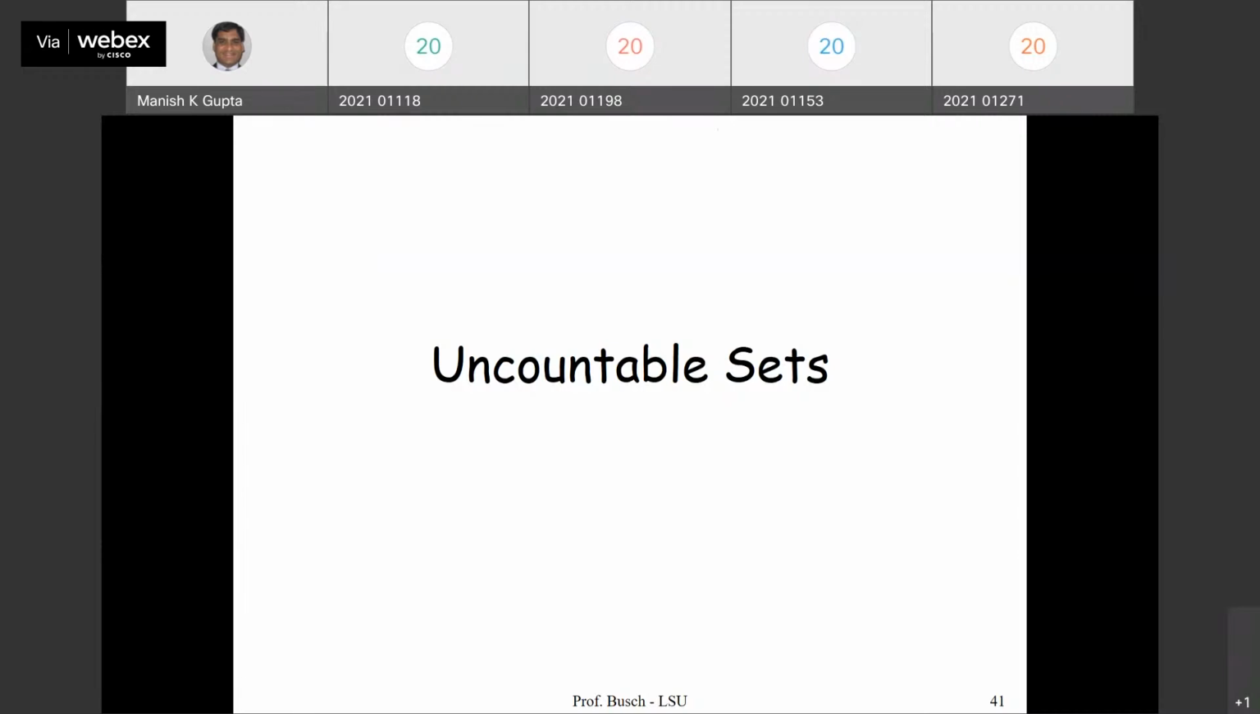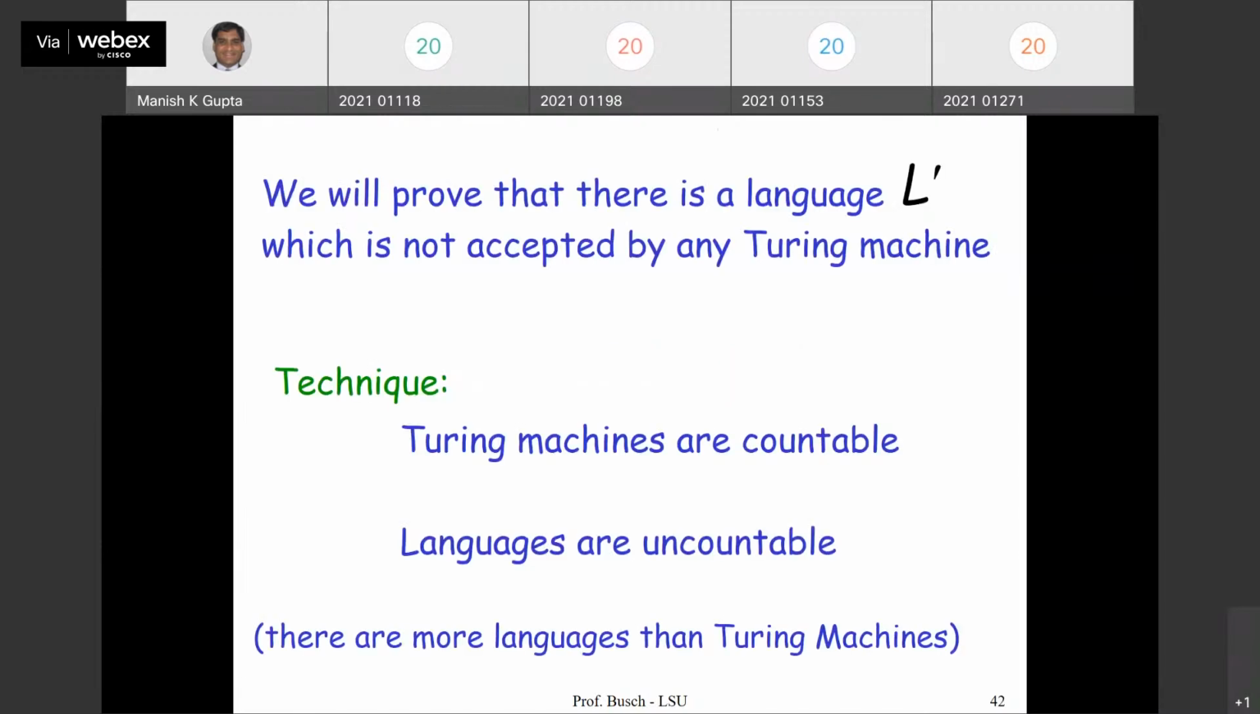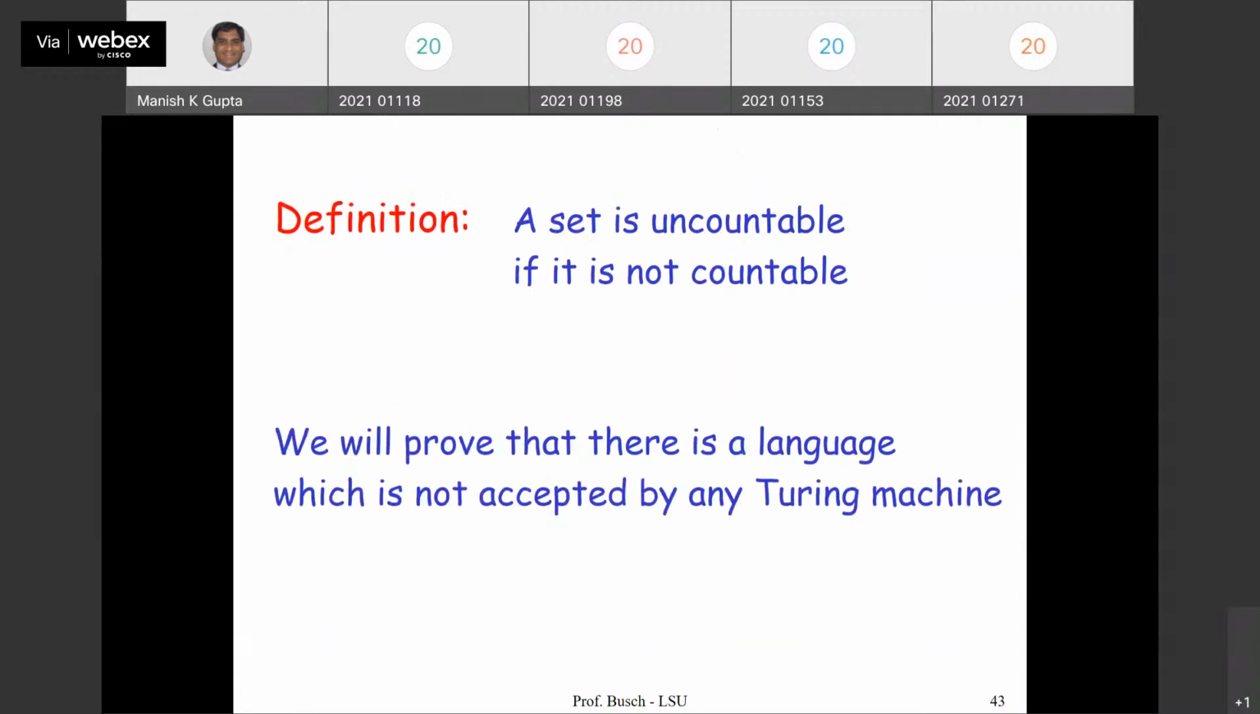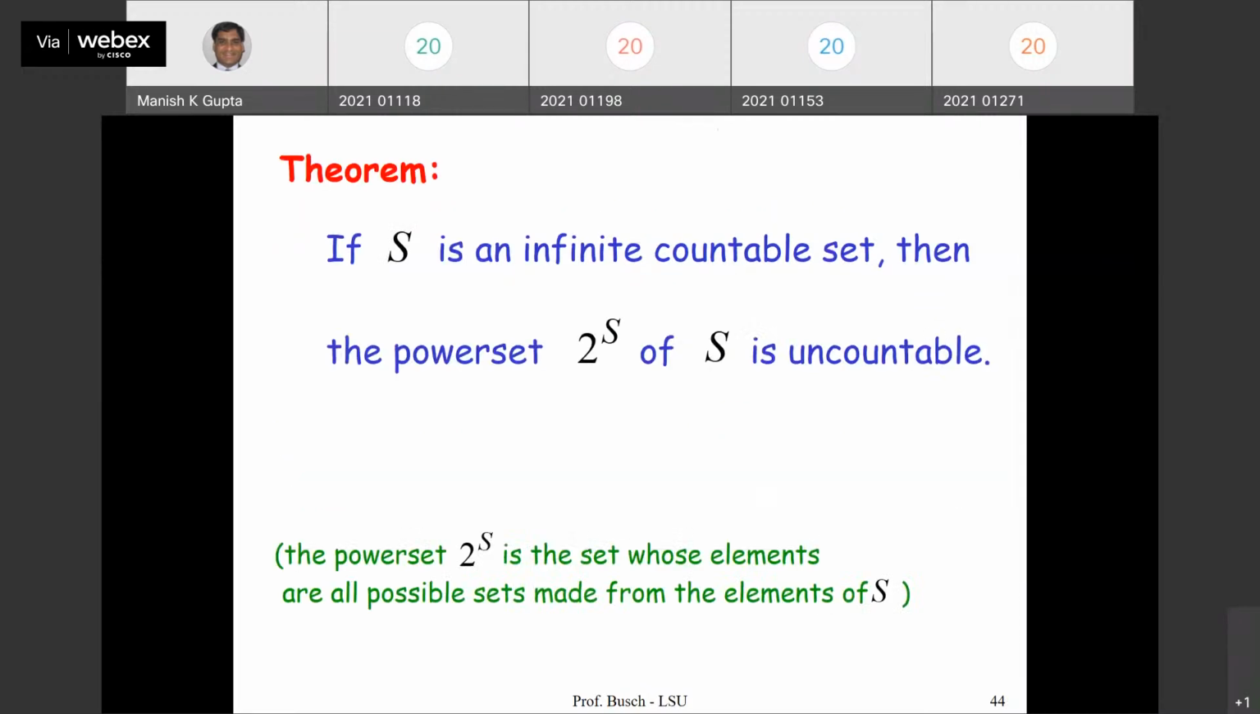Fine. Now uncountable sets. A set is uncountable if it is not countable. Okay, so this is the result. I'll give you a quick proof of this fact. This is very important. If S is an infinite countable set, then the power set of S is uncountable. The power set of a countable set is uncountable. If there is an infinite countable set, look at the power set, that is uncountable. Okay, the proof is very beautiful. You will observe that.